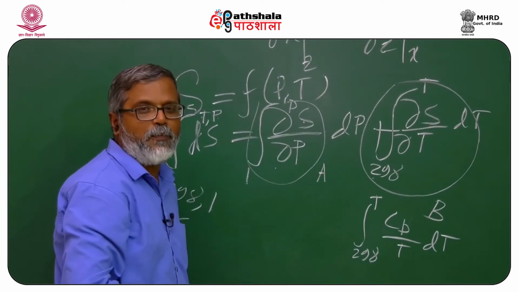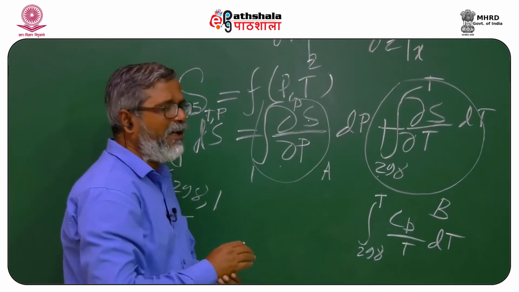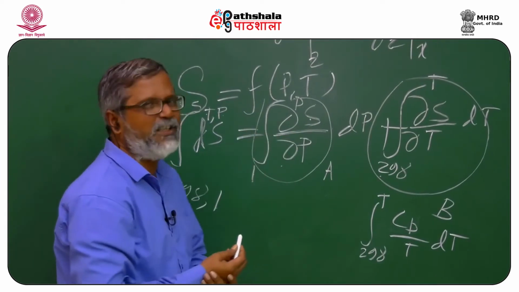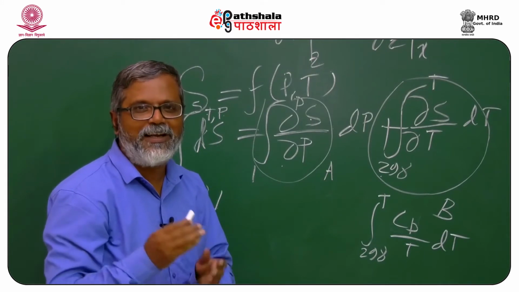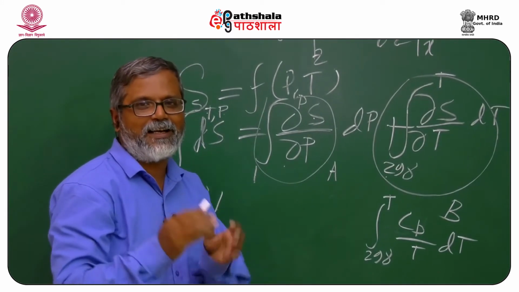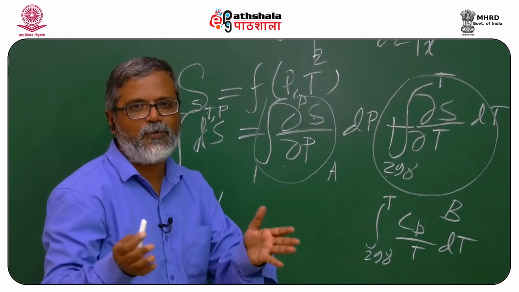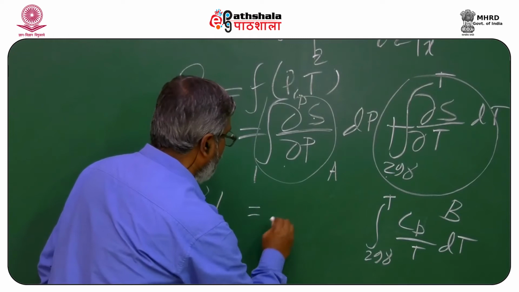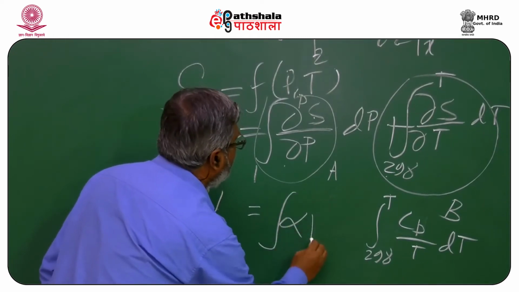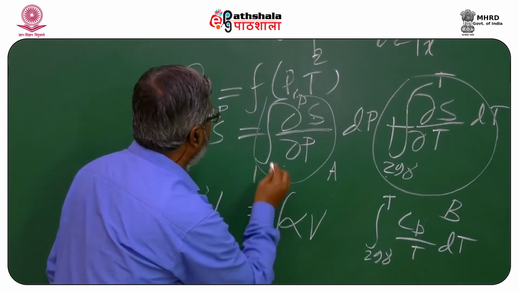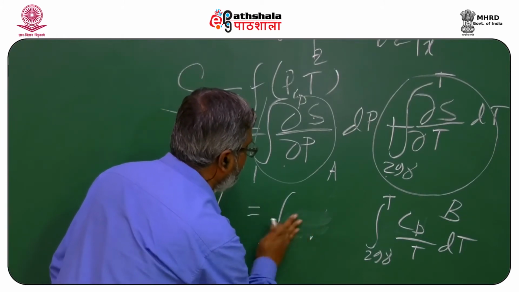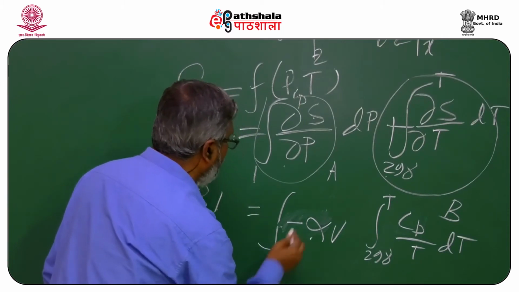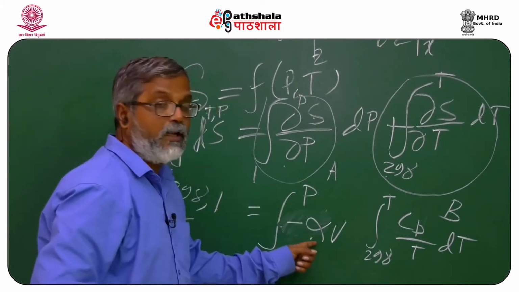Why is it ignored? Because for solids and liquids, the pressure differentials of these are not that large. But in case you are interested in getting the right solution, or if you use computers, then you have to put this as negative alpha V, integrated from 1 to P. Now, what is alpha?